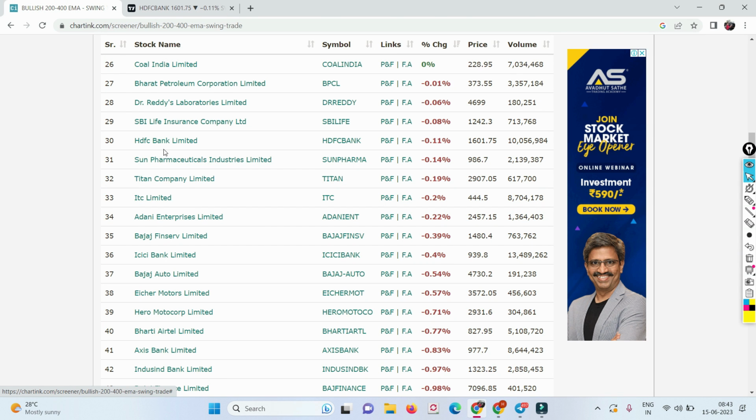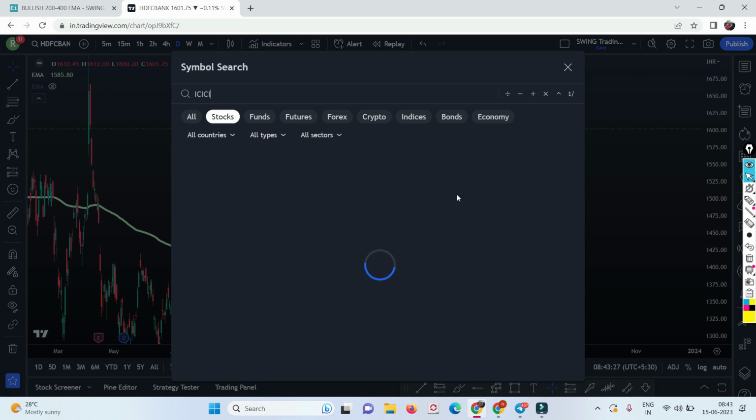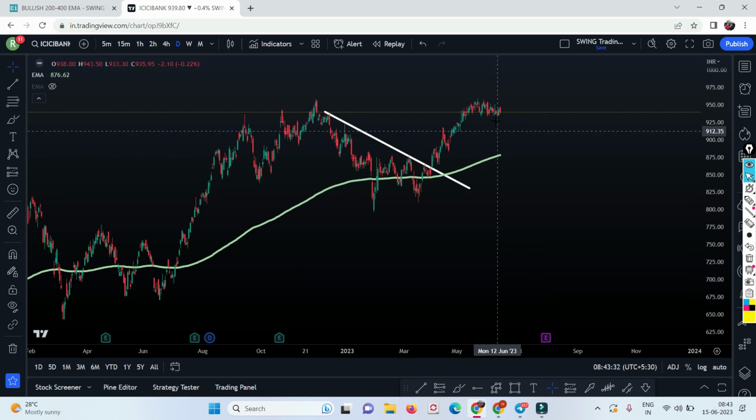But let me show you something else. Let's take ICICI Bank. See, this is way above the 200 moving average. So technically what I feel is that this might need a correction wherein it has to kiss the 200 moving average. Let me closely show you a few more stocks.